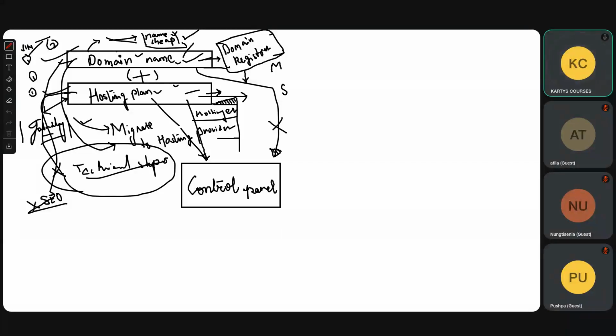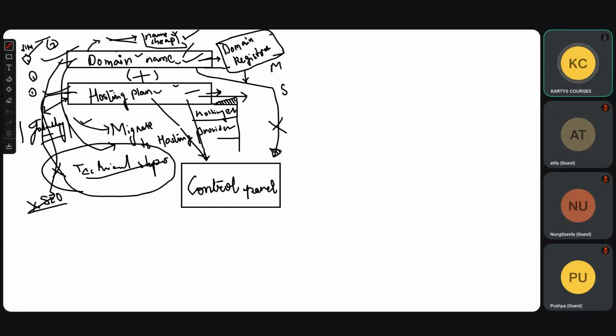When you buy a SIM card, the hosting plan, you will get a control panel. Fair enough. Everybody clear? Yes or no? Come on, guys. I have to go now for another meeting. All right. Yes, yes.